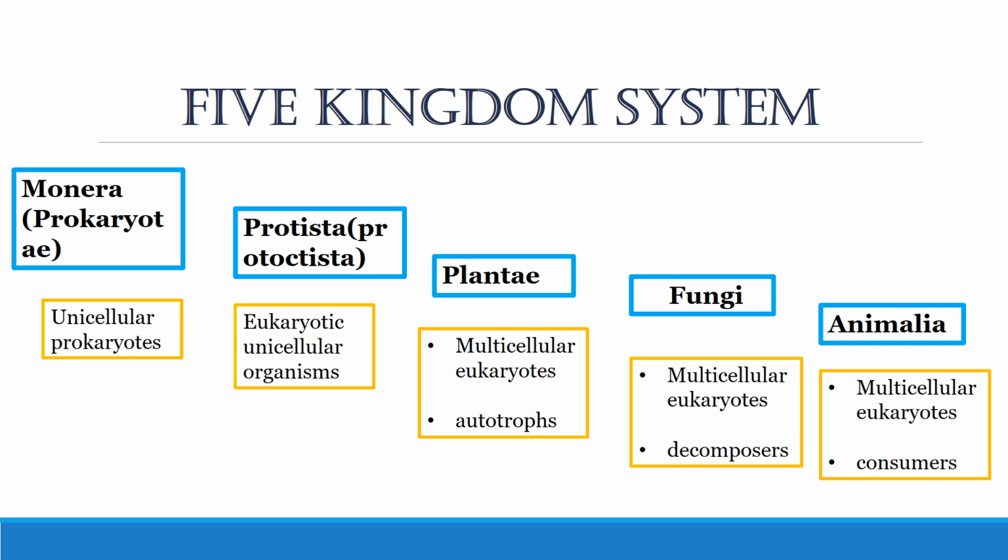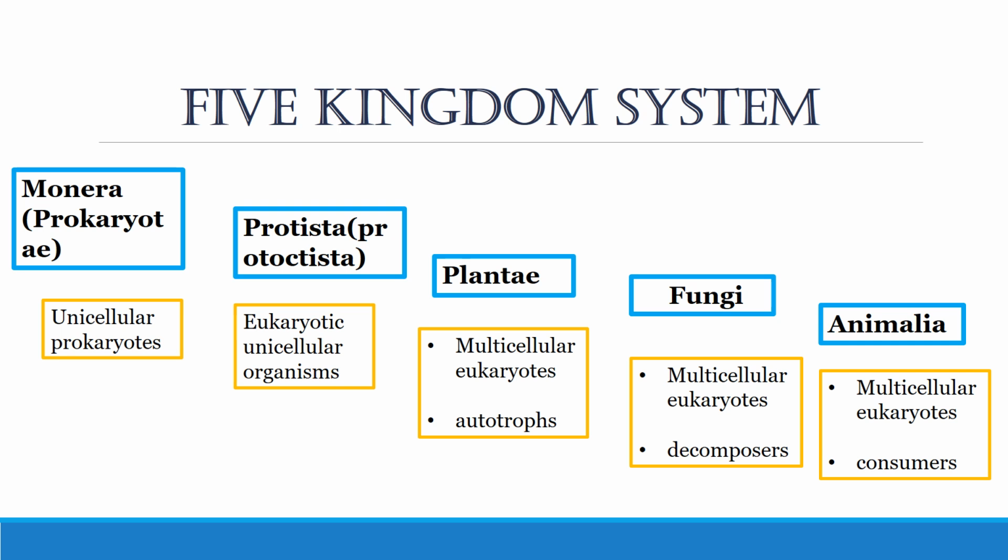So this is how the five kingdom classification system was introduced, in which the five kingdoms are the Prokaryote, also known as the kingdom Monera, then we have Protista, Plantae, Fungi and Animalia. Over here you can see the Monera, that includes those unicellular organisms that don't have well organized organelles present in them. That is why they are known as the prokaryotes, whereas the Protista includes eukaryotic unicellular organisms that have membrane bounded organelles present within them. And the difference we have already covered between the eukaryotic and prokaryotic cell.